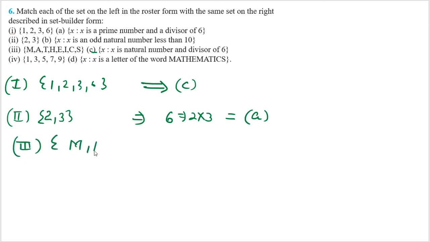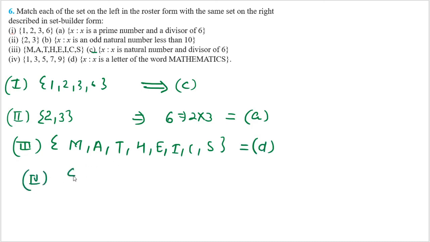It is given M, A, T, H, E, M, A, T, I, C, S. Yeah, for mathematics. So very easy, it becomes D. And the fourth one? What is the fourth one? 1, 3, 5, 7, 9. So children, now it is solved: it is C, A, D, and now it is B.